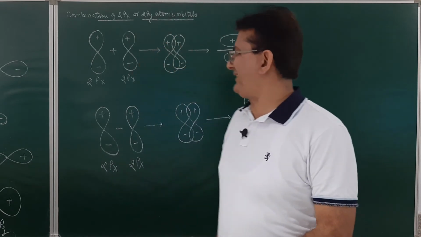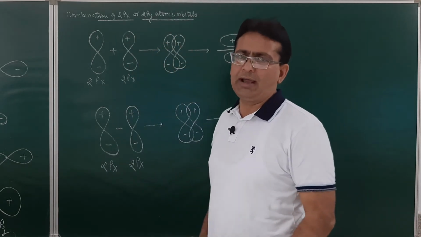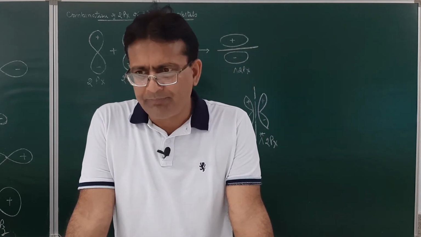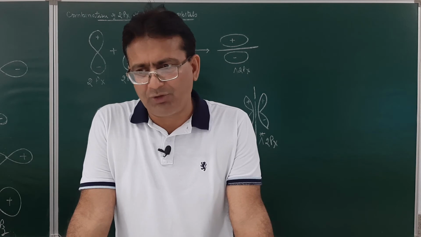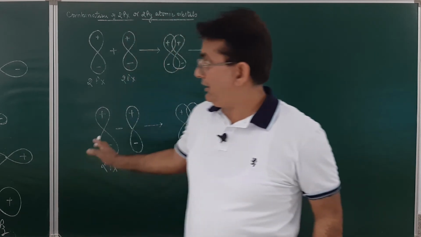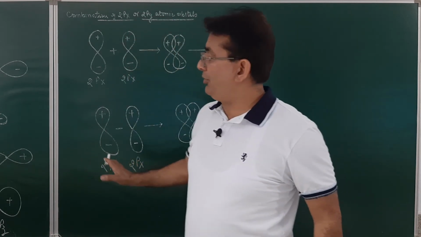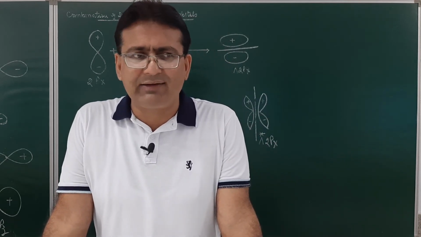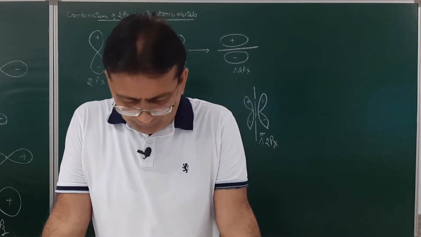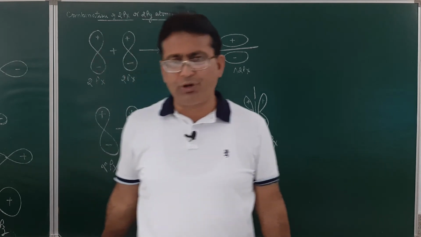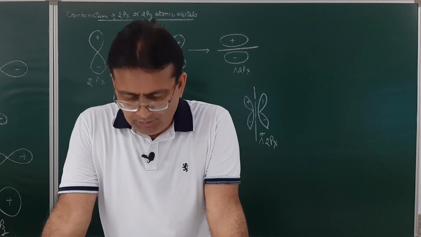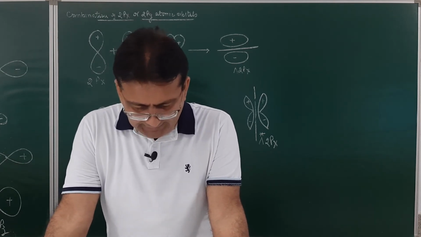In our next lecture, students, we will discuss how the bond formation takes place. Here again the atomic orbitals overlap. Before going to the next lecture, you must also know the conditions which are necessary for the combination of atomic orbitals. Number one, the atomic orbitals should not differ much in energy.